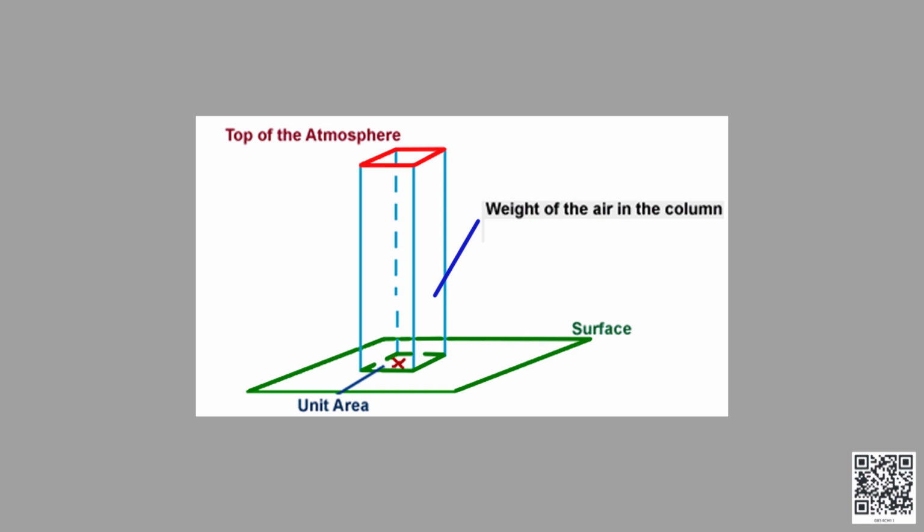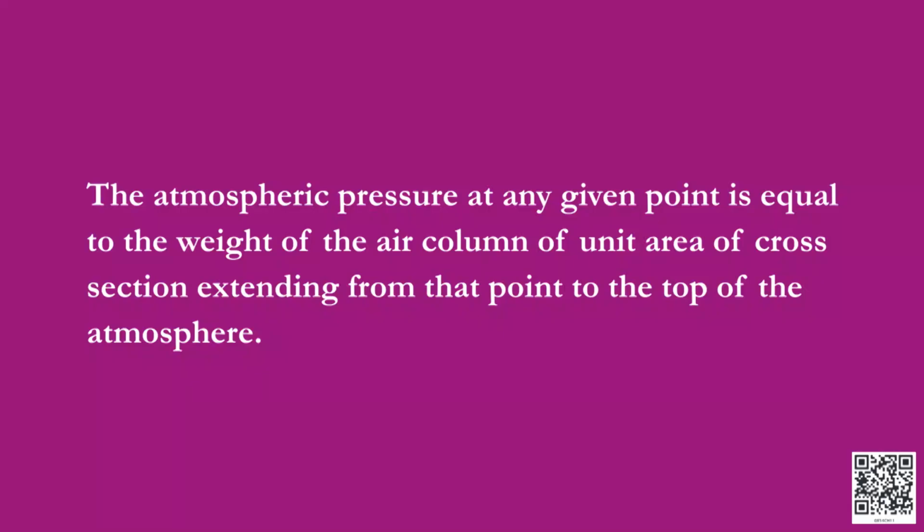This is the atmospheric pressure at that point. The atmospheric pressure at any given point will be equal to the weight of the air column of unit area of cross section extending from that point to the top of the atmosphere.